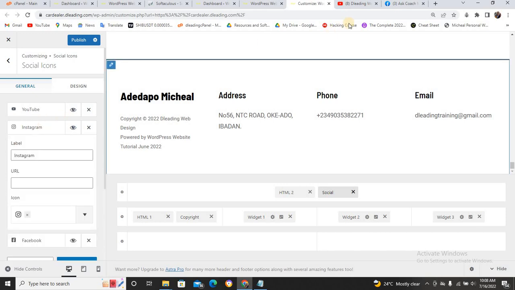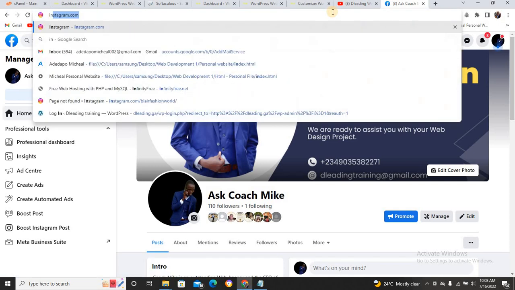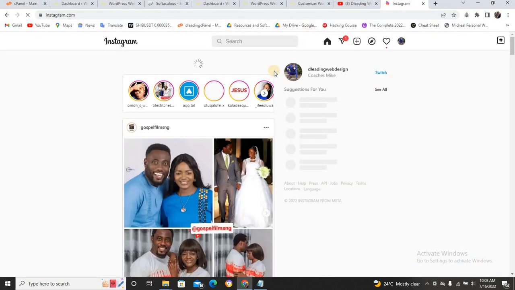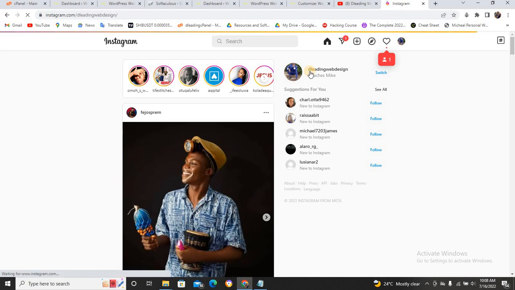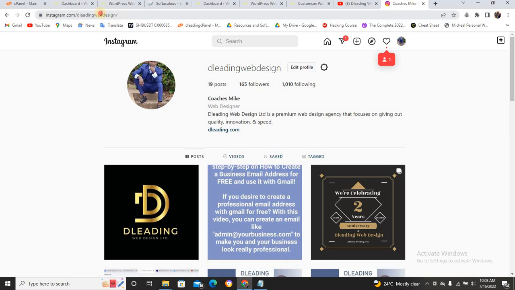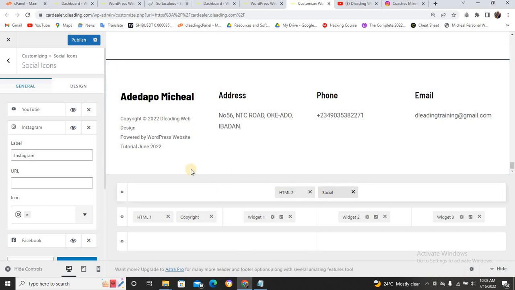Now the next one is Instagram. Let me go to my Instagram. It's going to take me to my Instagram store. So I just click on this particular store, and once I click on this image, it takes me to my Instagram store. I'll copy this link, Ctrl C, come back to this customization and post it under Instagram.